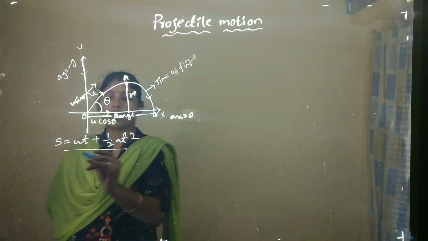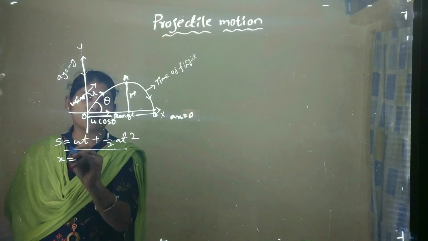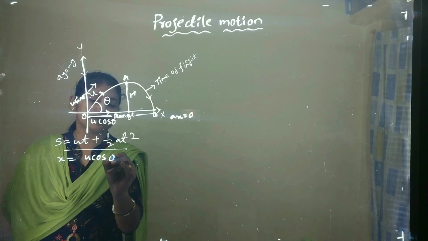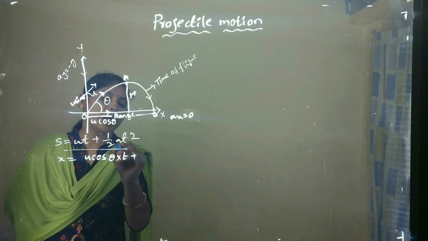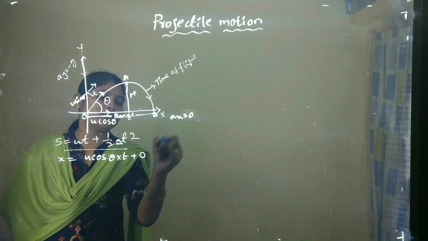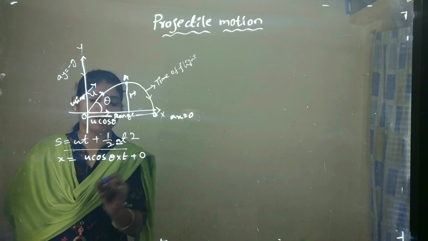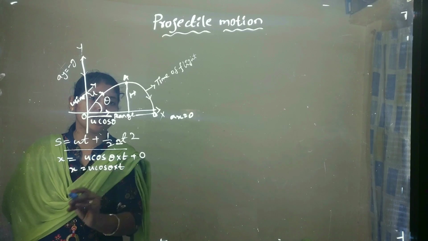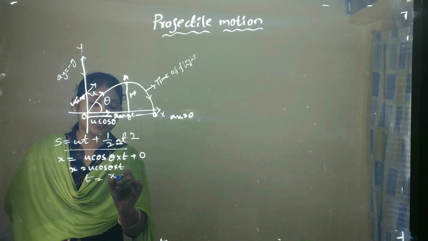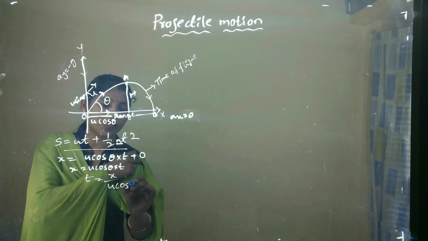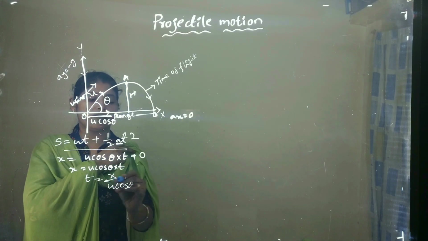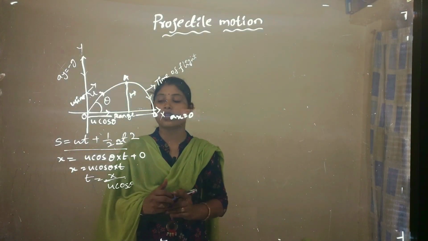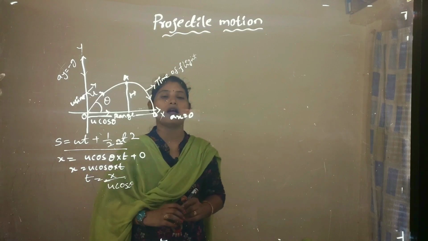So from that, we can consider x along the horizontal direction. The object covers the distance u cos θ into t plus ½at², which is 0 because ax = 0. So that's why this whole term becomes 0. Then x = u cos θ · t. So from this, t = x / (u cos θ) we can write. So this is the x directional distance covered by the particle.